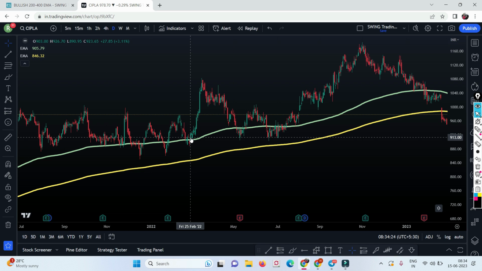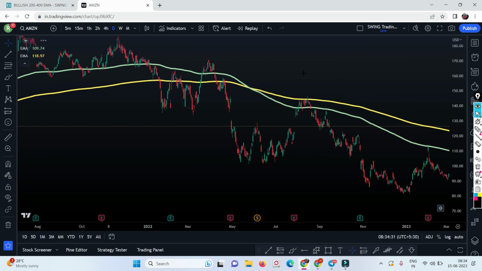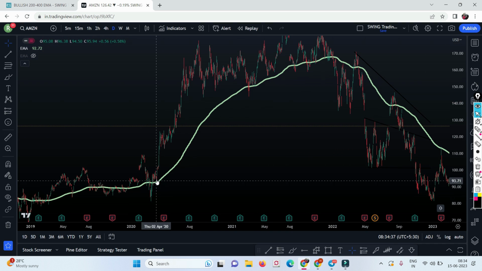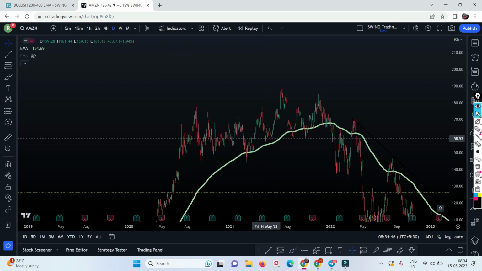Take the world's best stocks. Let me show you Amazon, if I can get it right. Amazon stock. Okay, let me close this 400 moving average. See, 200 moving average, it went one-sided, went up, went up, went up. Finally it has touched the 200 moving average. Again it went up, it touched the 200 moving average.